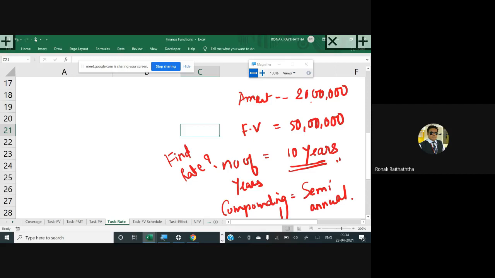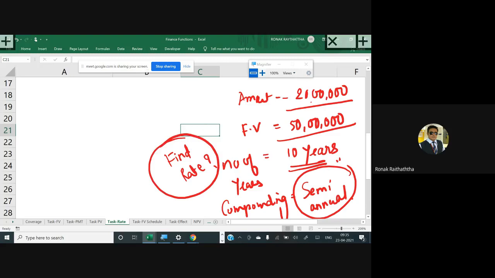If you find the rate manually, you will have to do some approximation and an interpolation formula. But in Excel, you have a function starting with RATE, which can give you the rate of return expectation. So in this case, you will be investing only 20 lakh rupees. You have a clear-cut goal that after 10 years you require 50 lakh rupees, and the compounding takes place on a semi-annual basis. If you have these things in place, then what will be your rate of expectation?